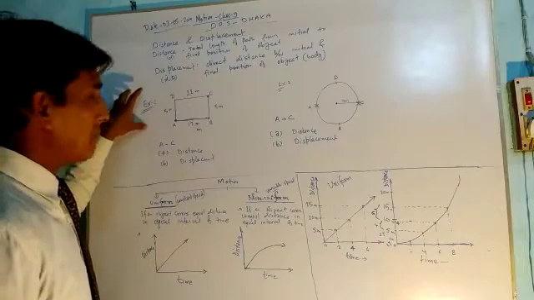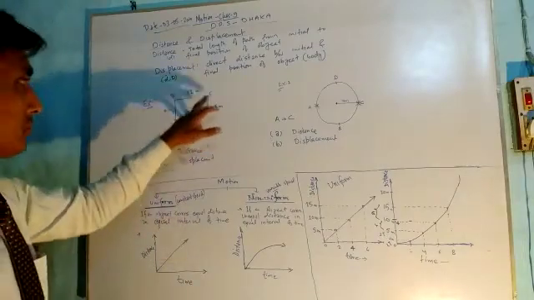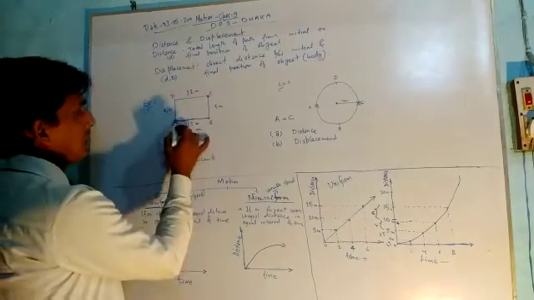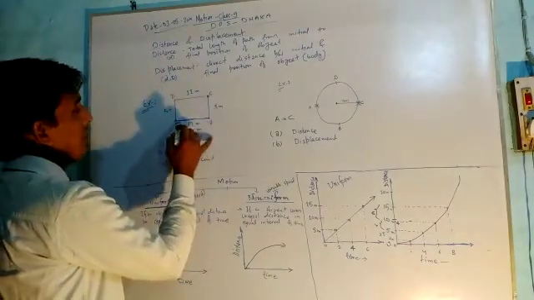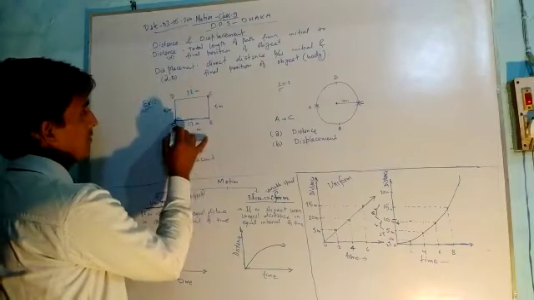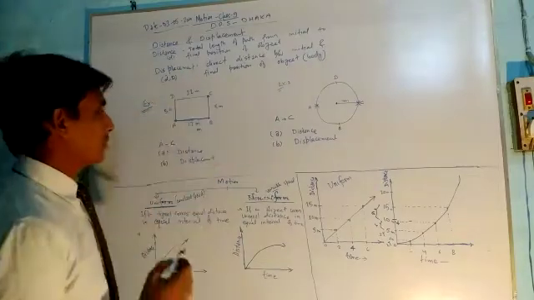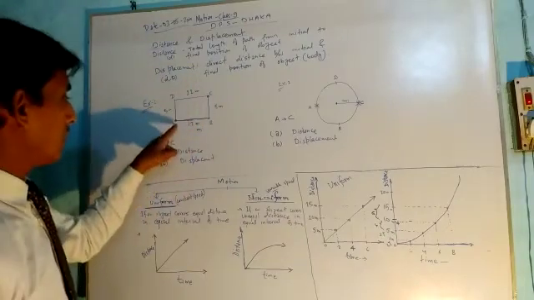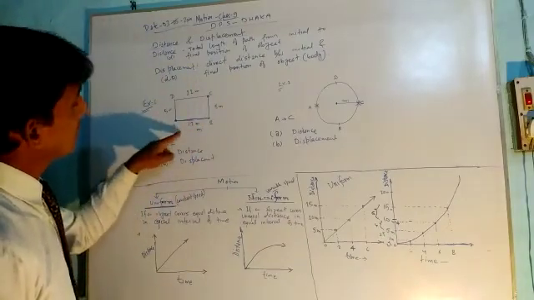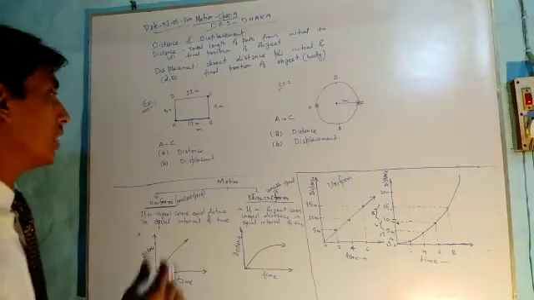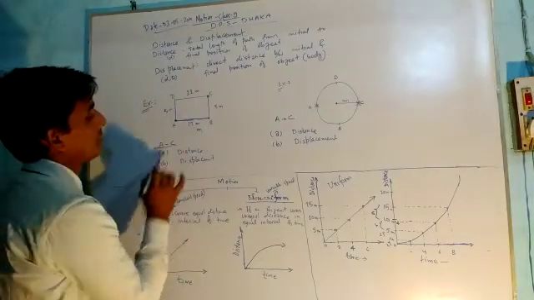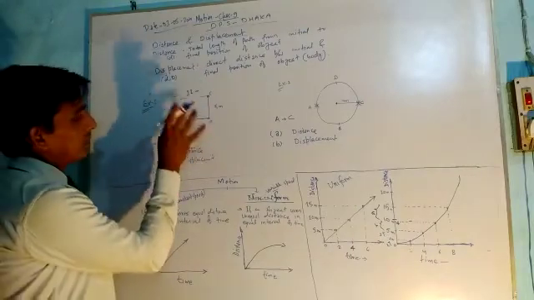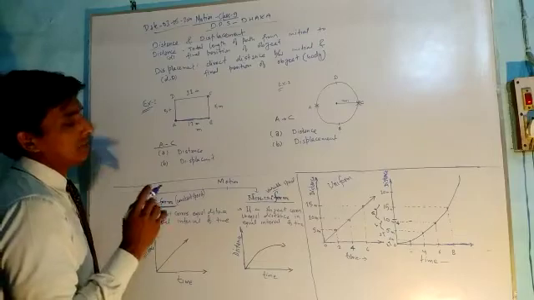In the first example, suppose we have a rectangular field, and an object is moving on the perimeter of this rectangular field from A to C. What will be the distance covered by the object and what will be the displacement if the object is moving from A to C?